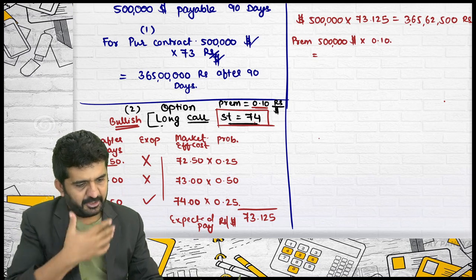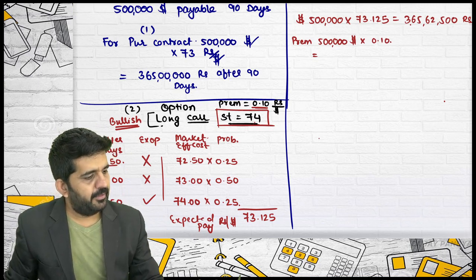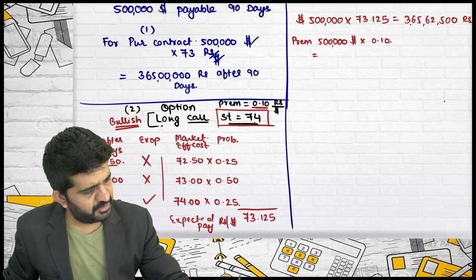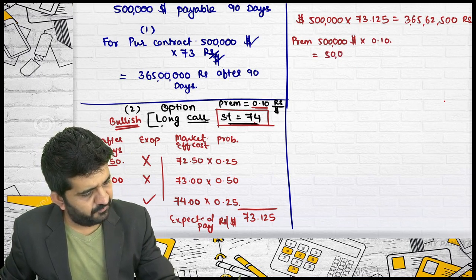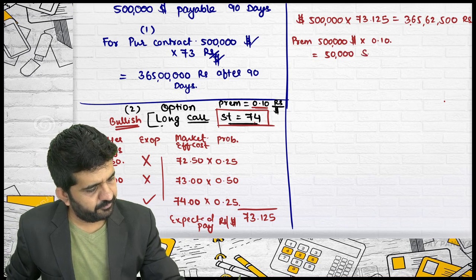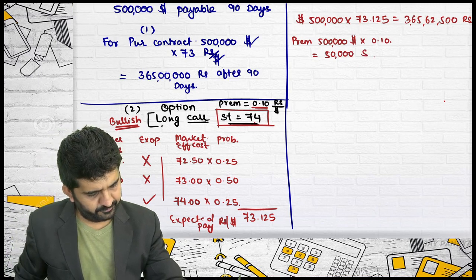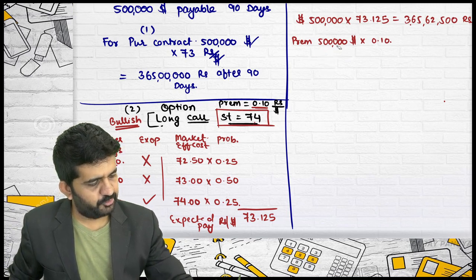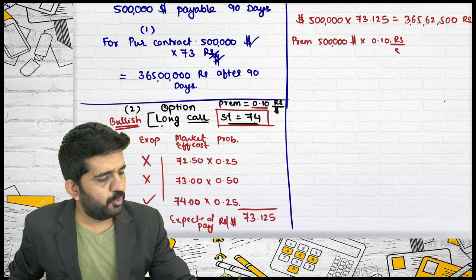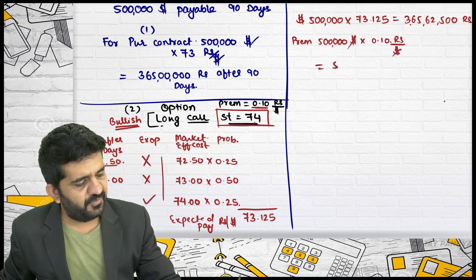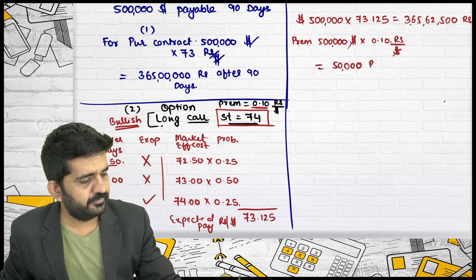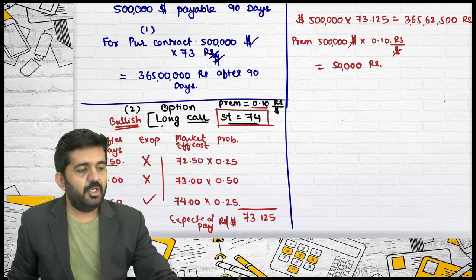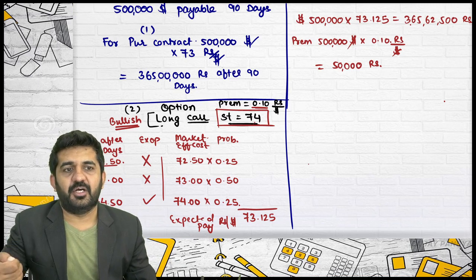But I need to convert it into rupees. It is 50,000 rupees, not dollars, because the premium is 0.10 rupees per dollar. Sorry, thank you. This is 50,000 rupees.